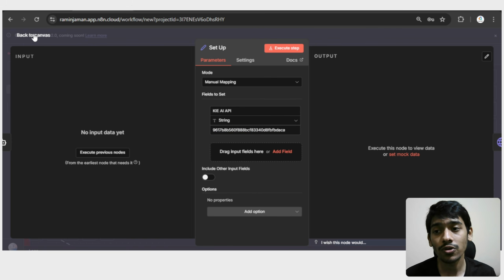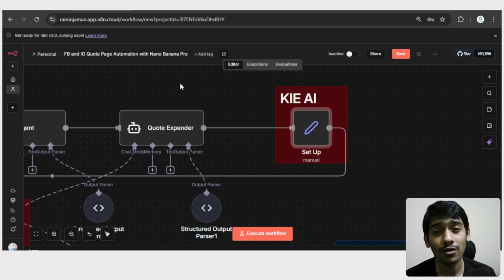That's how you can get access to Google's latest image generation model, Nano Banana Pro. And let me tell you about Nano Banana Pro. That's the strongest AI image generation model in the world right now. It can really do anything related to image generation.